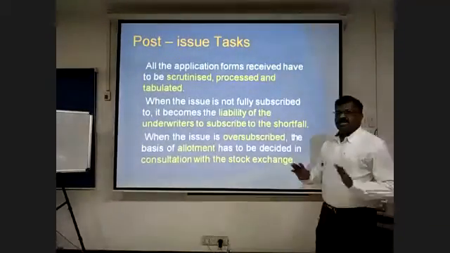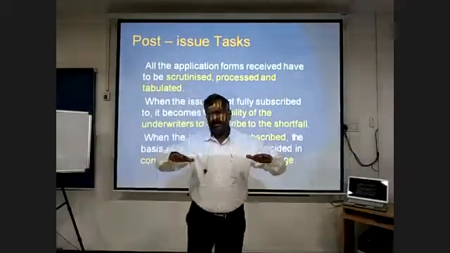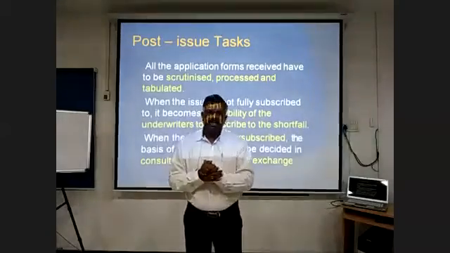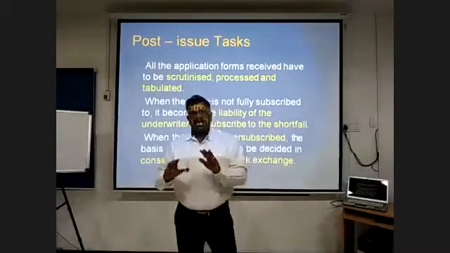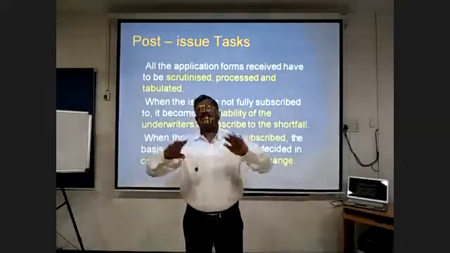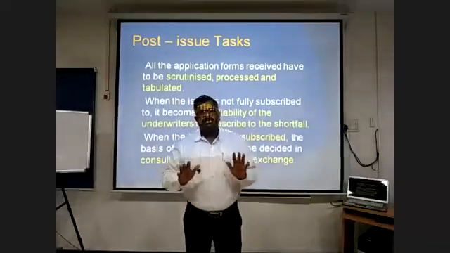Now I will just run over the IPO process. Once the IPO process is done, what does that mean? A company proposes to issue securities to the public. They go through certain formalities. Then finally, once the issue is closed, they allot the shares to the respective applicants. Now those applicants have received the shares.